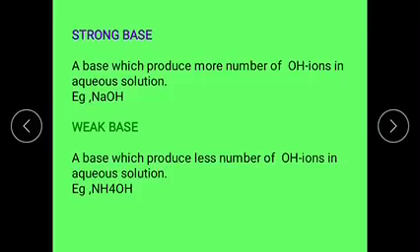And the strong base definition is, according to Arrhenius, a base substance which ionizes completely and produces more number of hydroxyl ions is called a strong base.